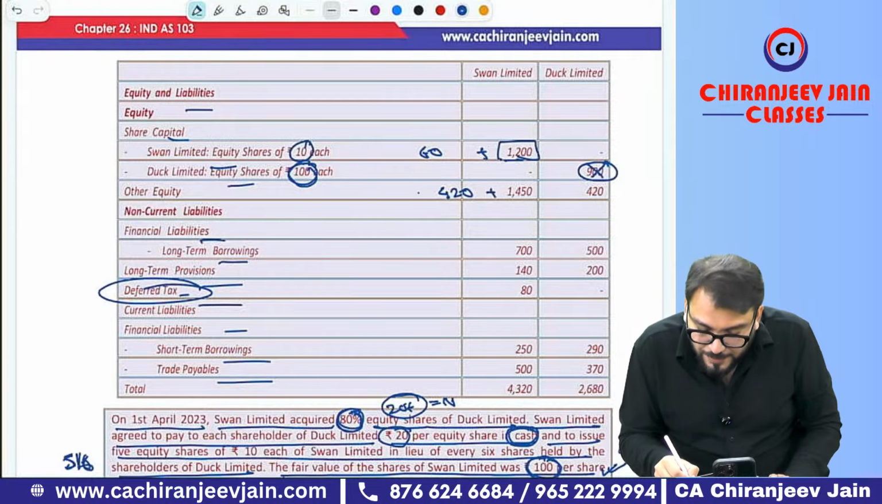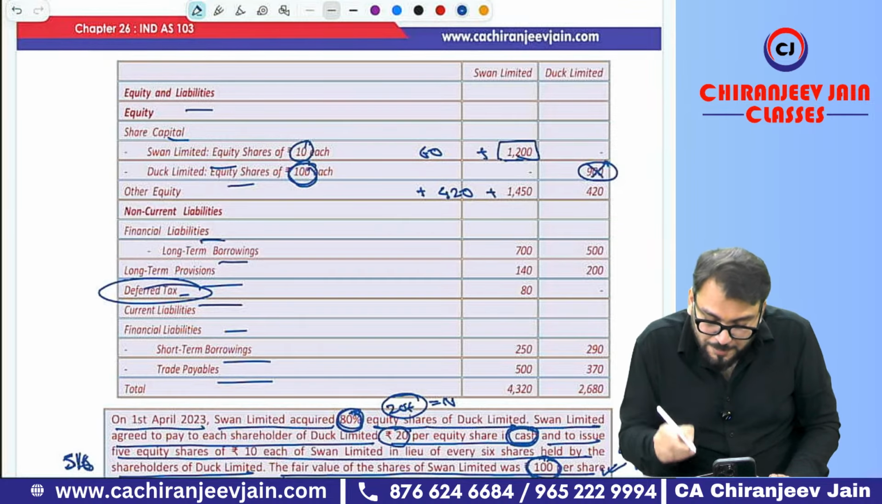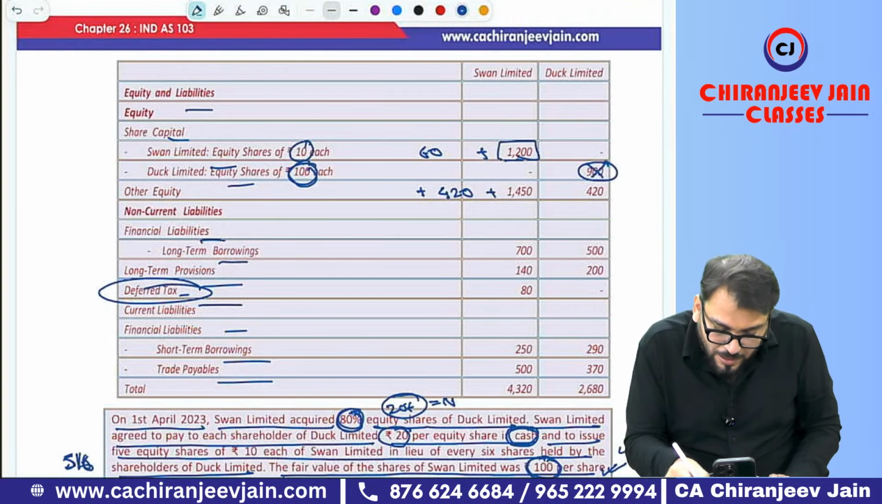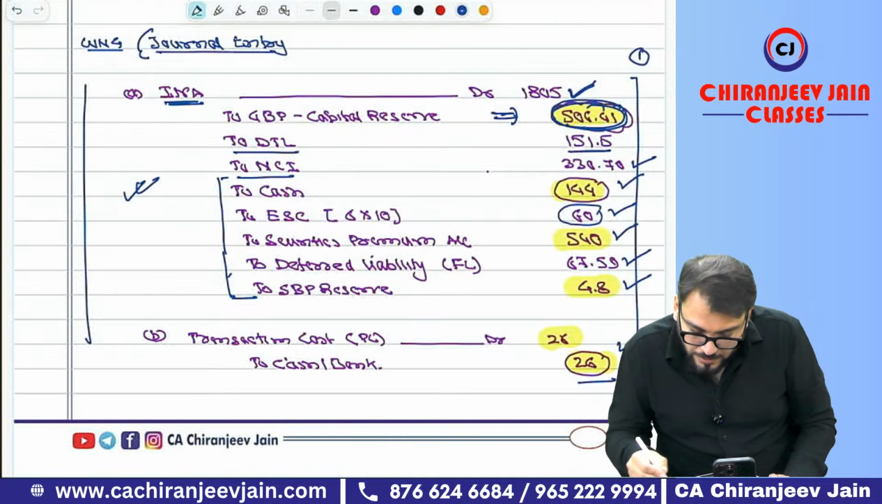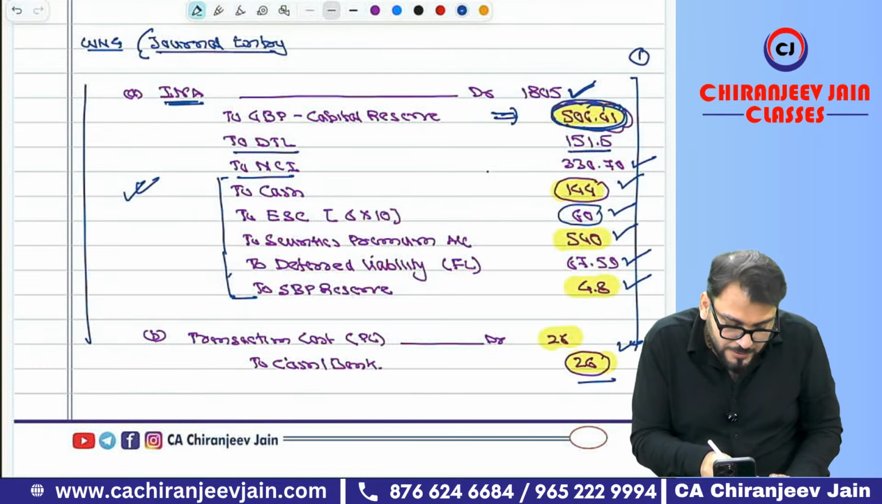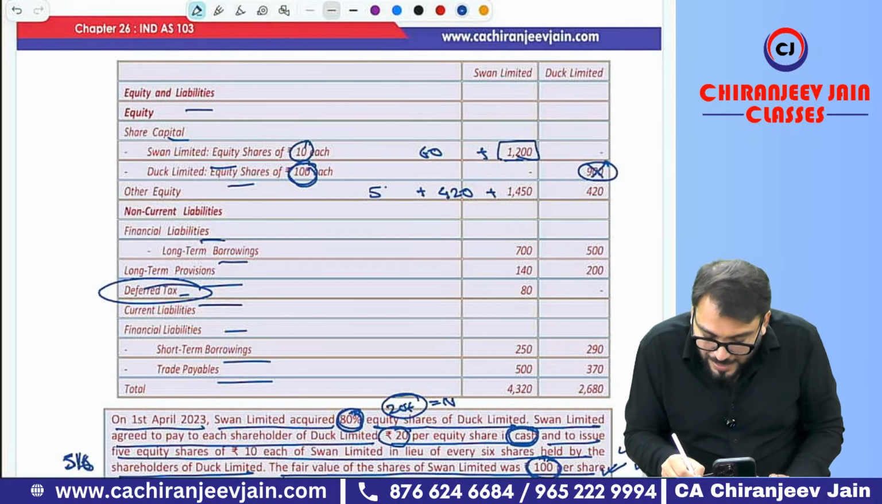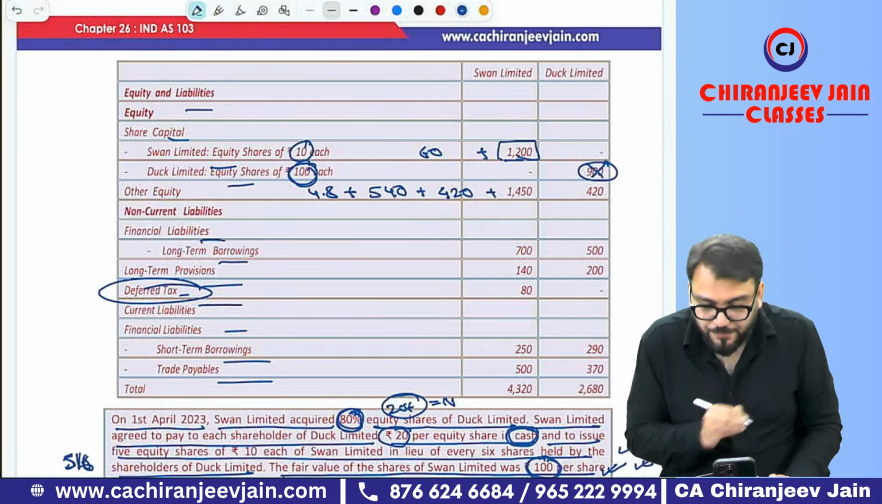420 plus 420 plus securities premium. How much securities premium? It is 540. Securities premium 540. And there is one SBP reserve, how much? 4.8. Yeah. Now whether I have done correct or there is some mistake in this.